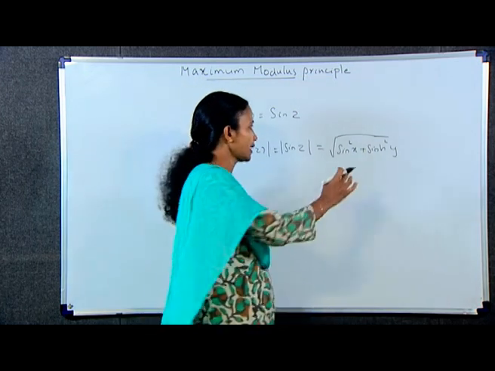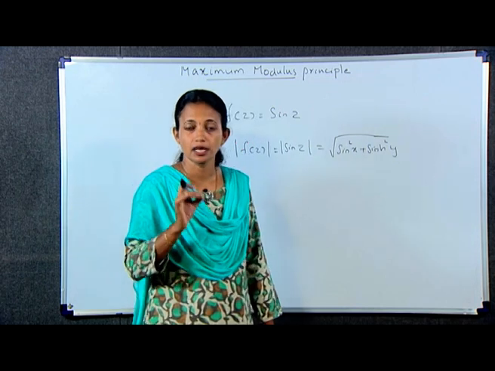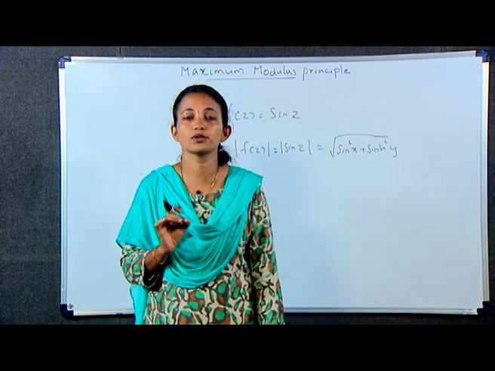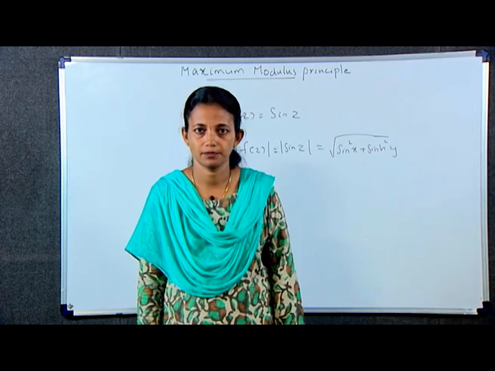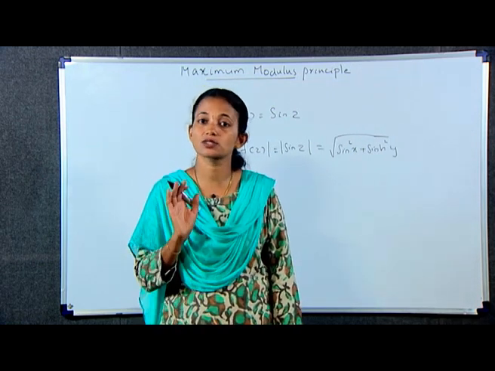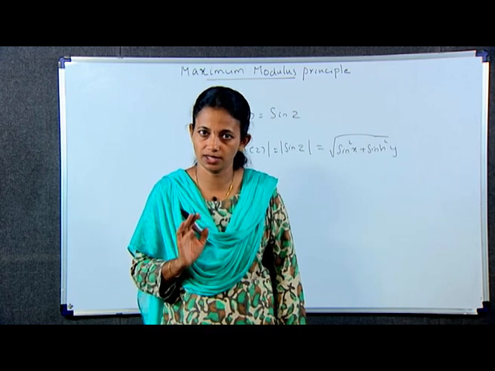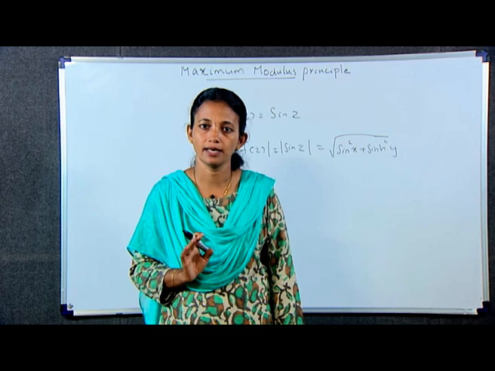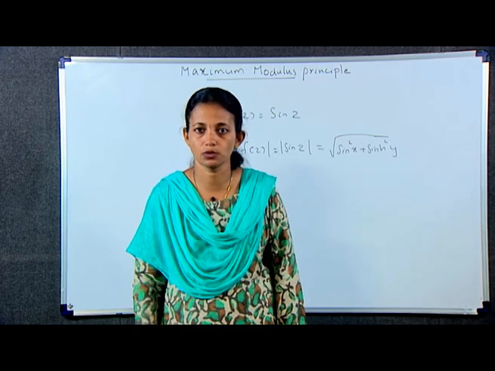The term sin square x is greatest when x is equal to pi by 2 and is least when x is equal to 0 or x is equal to pi. Since sinh square y is an increasing function, sinh square y is greatest when y is equal to 1 and is least when y is equal to 0.